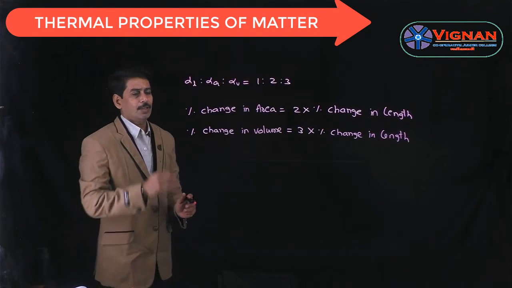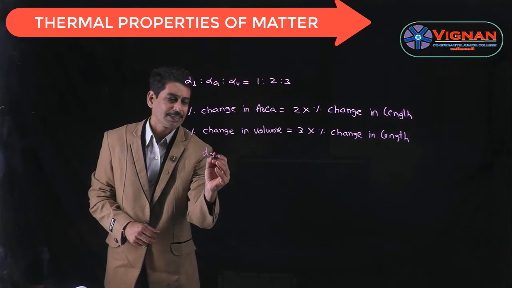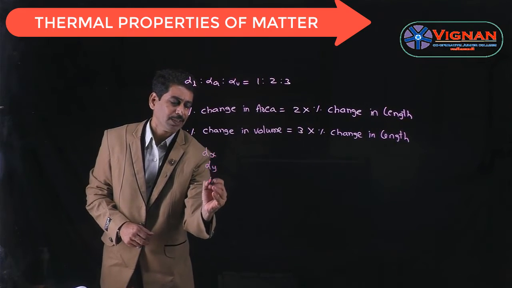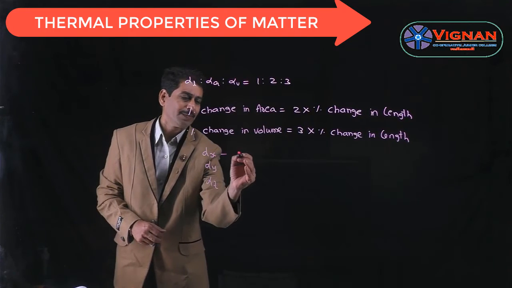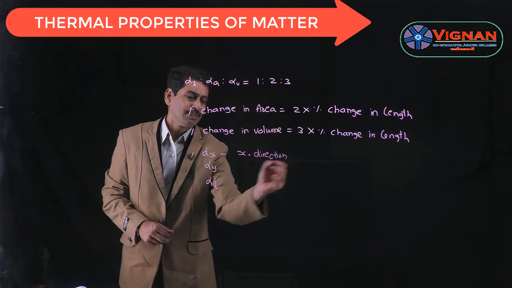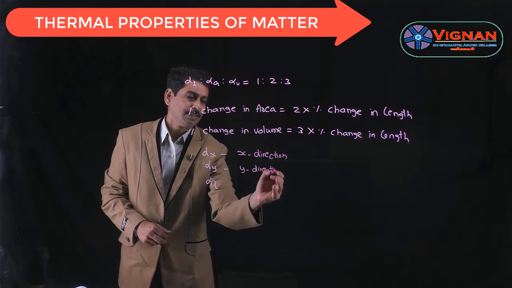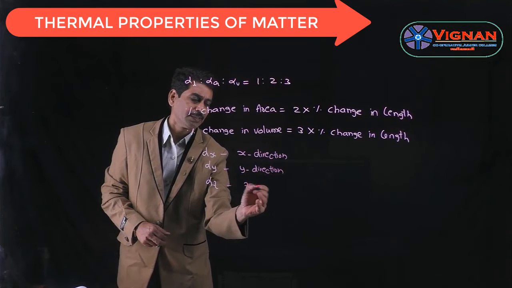And if the alpha values in 3 directions are given as alpha x, alpha y and alpha z, this is the alpha value in x direction or x axis, alpha y in y direction or y axis, and alpha z in z direction.